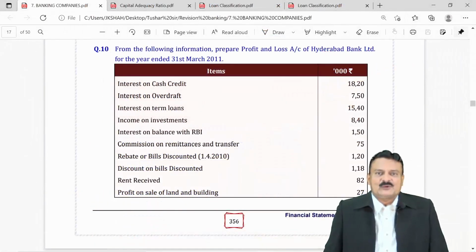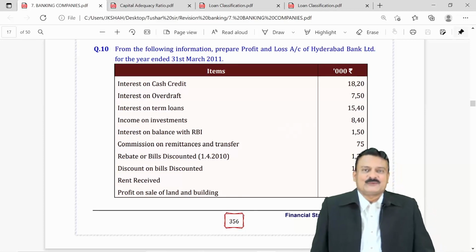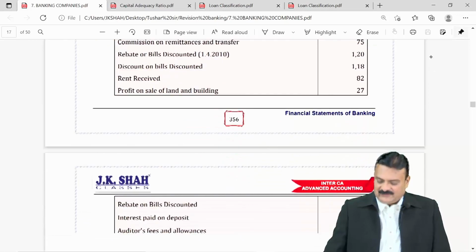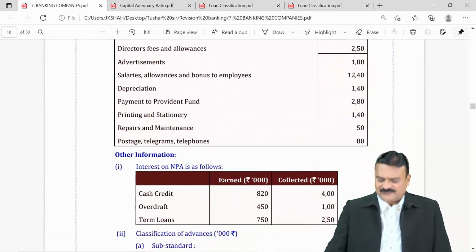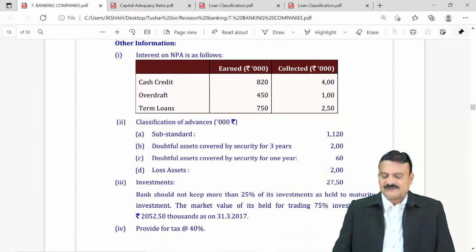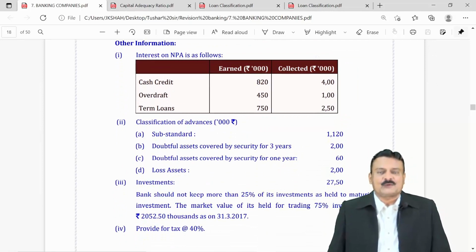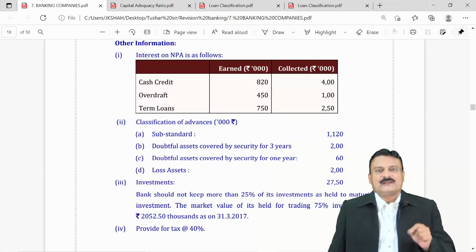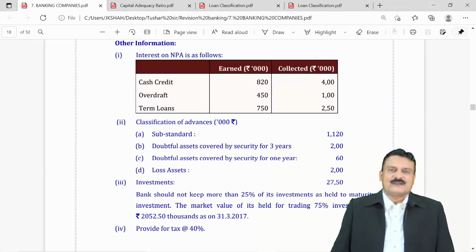We take one more example on P&L as a discussion part from the adjustments point of view. This is question number 10 of our JKSC textbook. Trial balance as usual has to be classified, nothing new in that. The first adjustment says interest on NPA is as follows. You all know revenue recognition. Interest on NPA has to be counted and recognized on the system of cash, means when received.